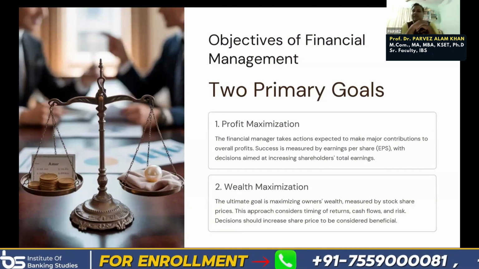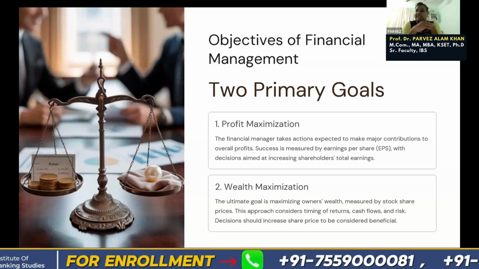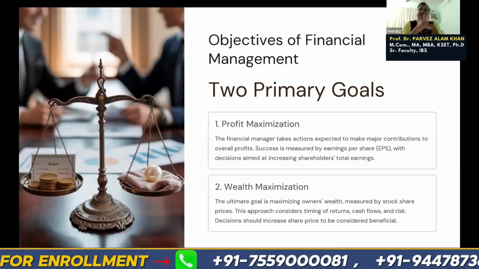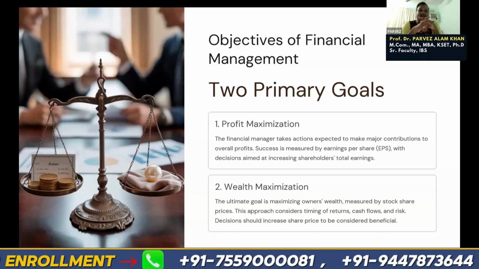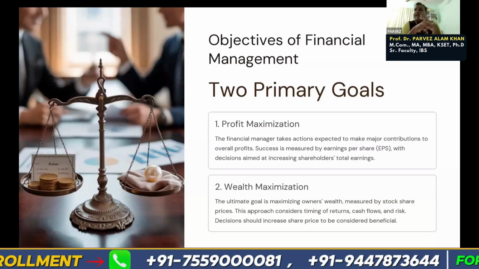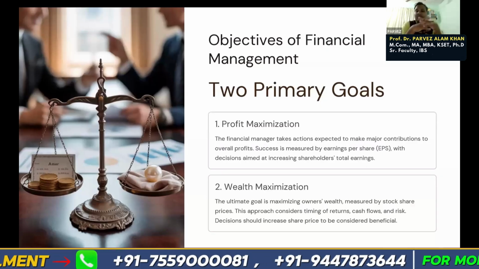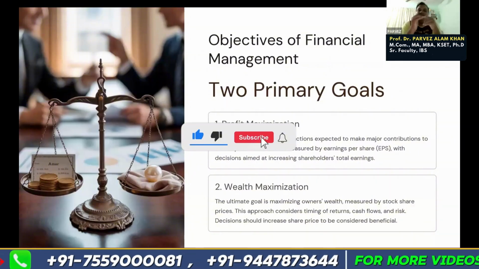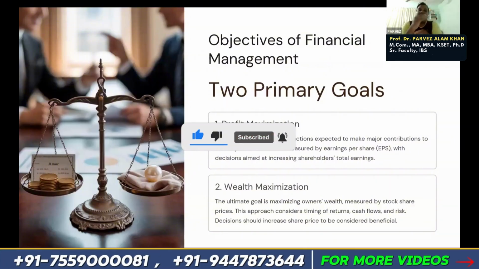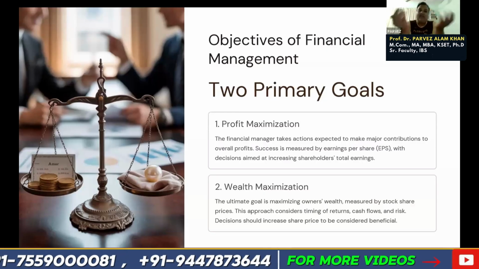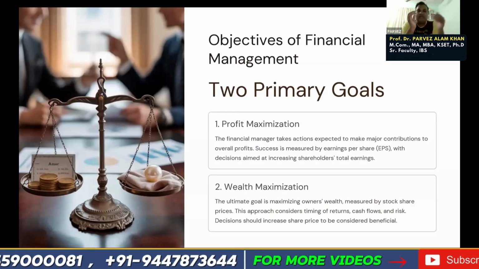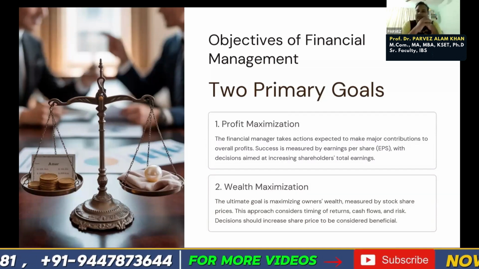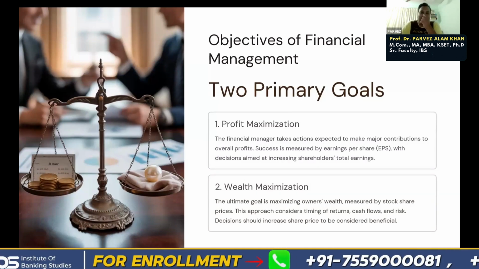So we have to maximize our profit. The second thing is wealth maximization. How can we maximize our wealth? Wealth means anything which increases your wealth, basically the assets. How can we maximize our assets and cash flow, how can we minimize our risk, and how do share value or share prices and value creation increase? These are all related to wealth maximization. So these are the two primary goals of financial management.